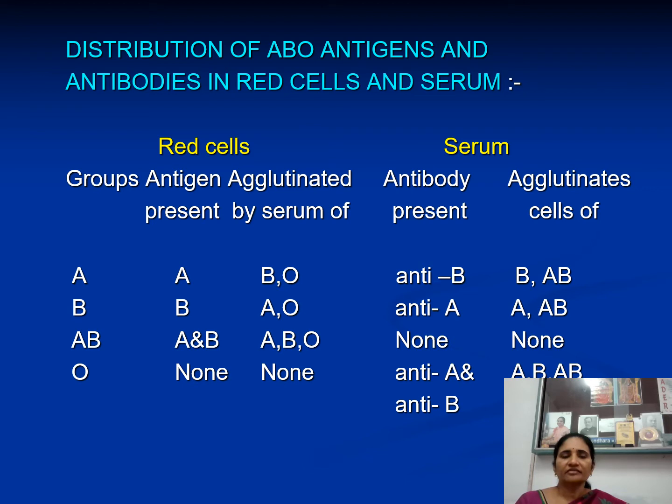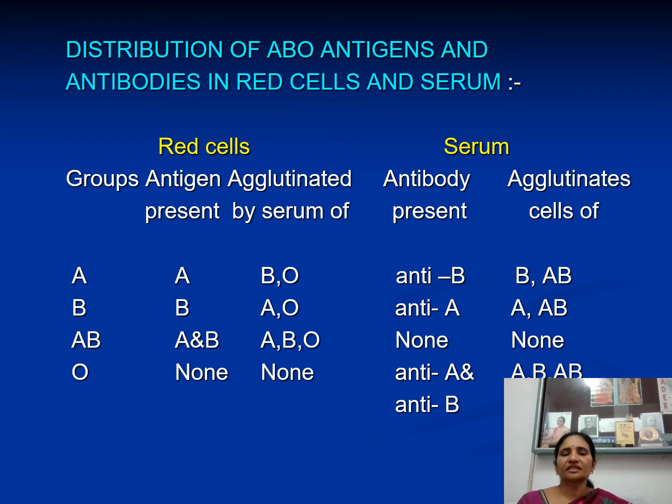Some individuals don't have any antigen on their RBC, and that's why they are called O group individuals. They are grouped based on the antigen present, and their serum contains the antibody against the antigen which is not there on their RBC. That's why it is anti-B antibody in A group.